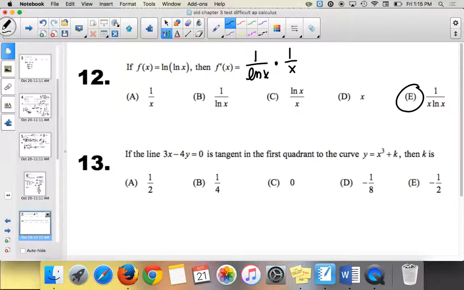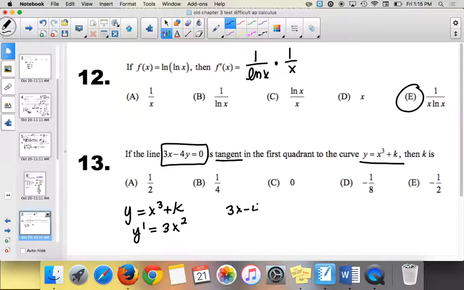This one's not as bad as the one that had b before, but it's still kind of weird. It says, if the line 3x minus 4y equals 0 is tangent in the first quadrant to this curve, then what is k? So if I have y equals x cubed plus k, and I take the derivative, I get y prime equals 3x squared. I want to find the tangent line slope. I'm going to take this 3x minus 4y equals 0, add the 4y over, divide by 4, so I get 3/4 x equals y. So what do I do now?